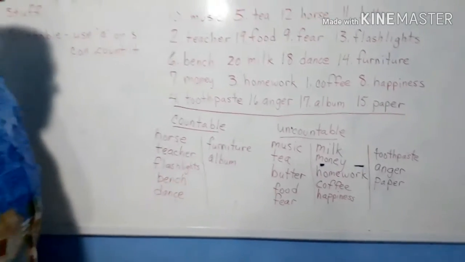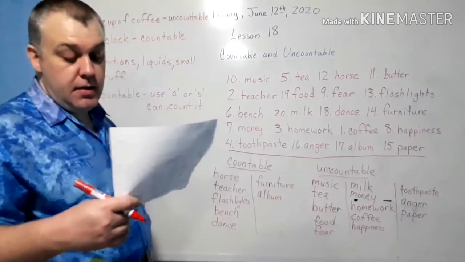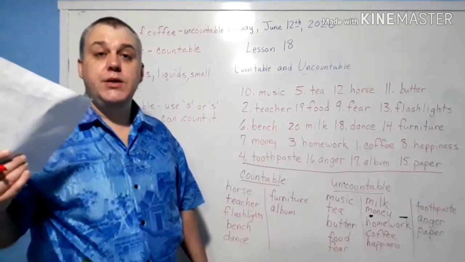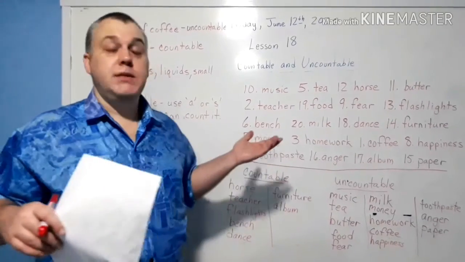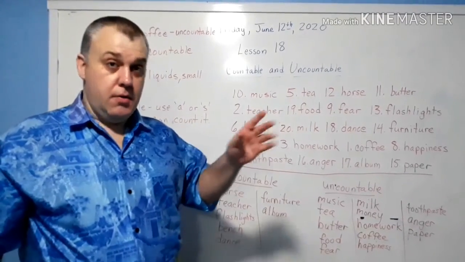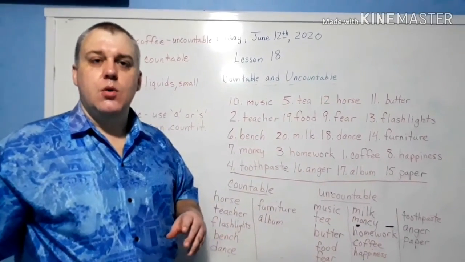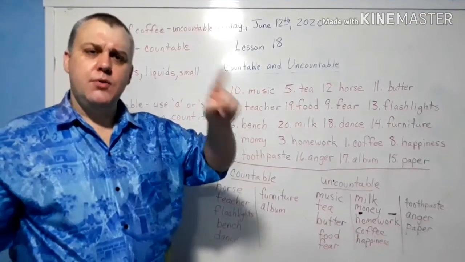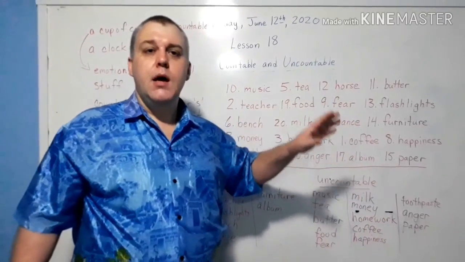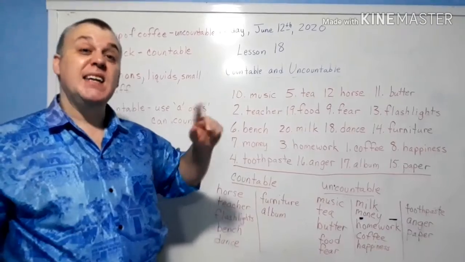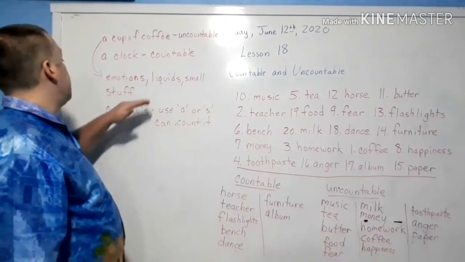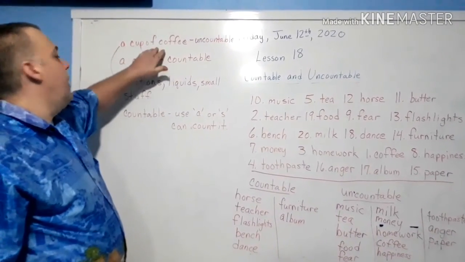All right. So I would say that about does it for today. If you have any questions, please feel free to email us. But this pretty much does it for countable and uncountable. There are other things you could go by. There are many, many, many things in the world. So just think if you can count it, 1, 2, 3, 4, it's countable. If you can't count it, it's uncountable. All right? And the reason we need it is we use A and S with countable. With uncountable, you use things like a cup of. All right?